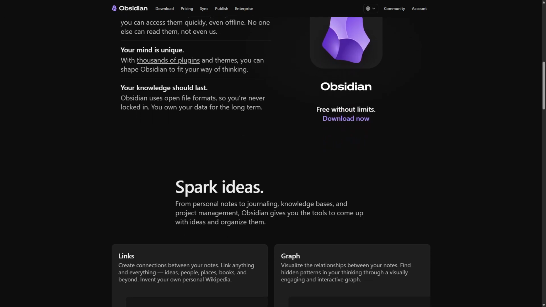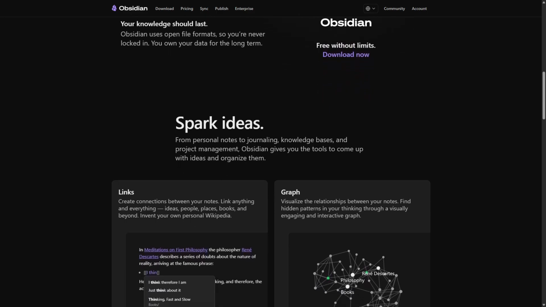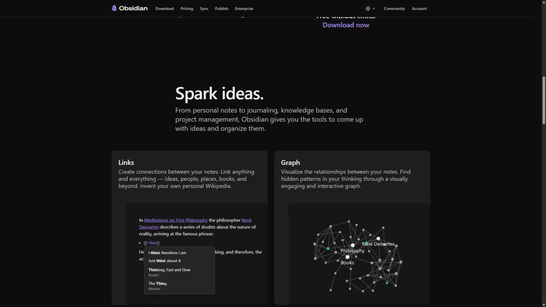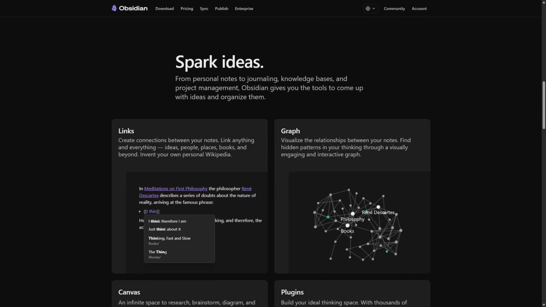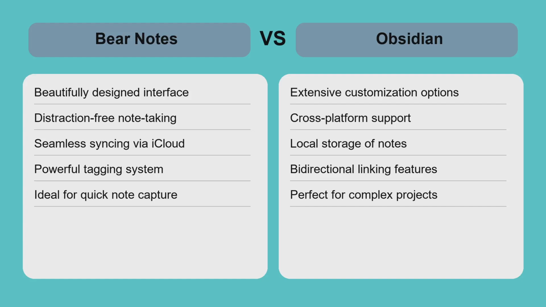simpler apps. It requires more setup and maintenance to get the most out of its features. Obsidian suits power users and knowledge workers who value control, extensibility, and long-term note organization. Bear Notes and Obsidian serve different needs in note-taking.